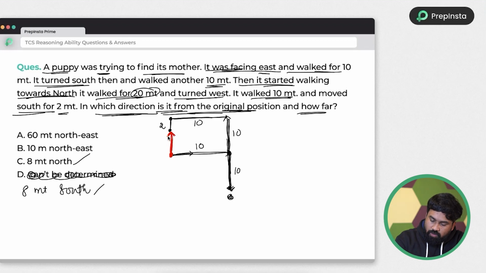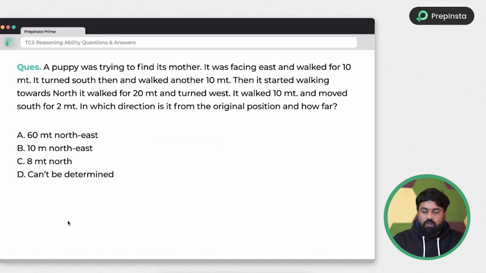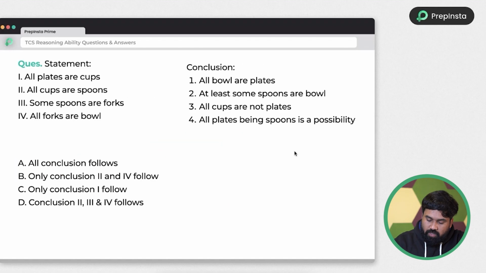So see, this arrow is indicating which direction? North, right? So north direction. And what is the distance between them? Vertical displacement is 10 already, and 2 meters came back. So the distance will be the remaining 8. So 8 meters north is the correct answer. In order to confuse you, here I haven't given any option, but in TCS they will give 8 meters south or 8 meters southeast, northwest like this, then you have to take care of all these things. Okay, so let's get to the next question.